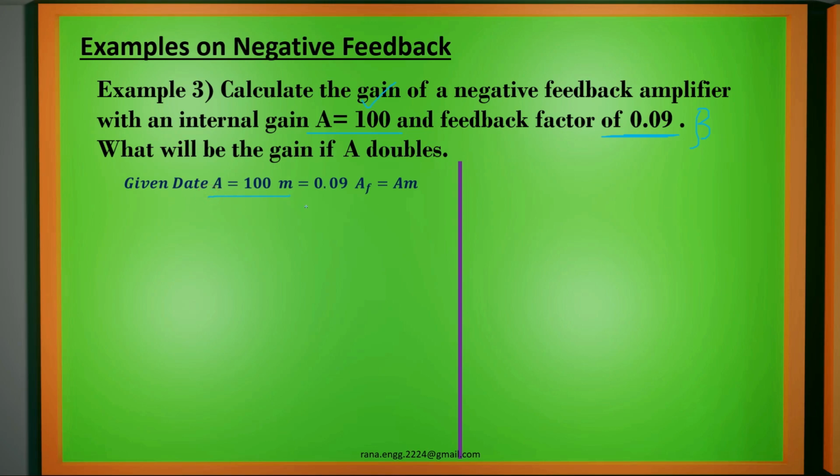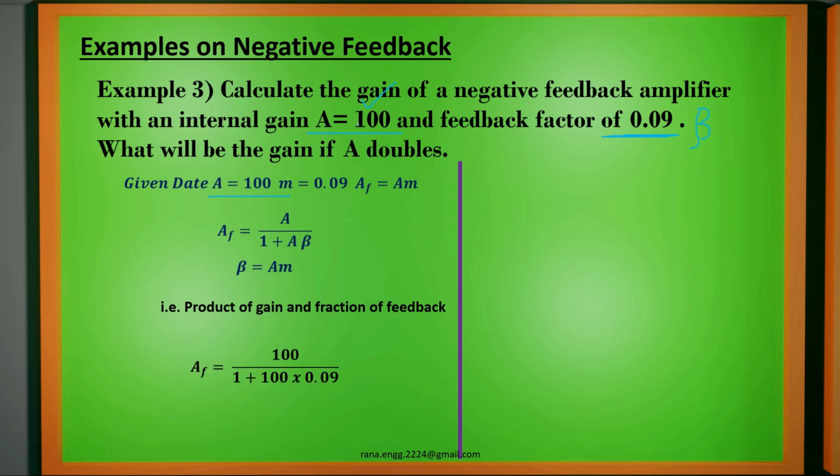A is 100, beta is equal to 0.09. Let us check out. AF is equal to A by 1 plus A beta, that is the formula. Then we have to take the product of fraction. For 100, AF is equal to 100 divided by 1 plus 100 into this fraction. So this value will be equal to 10. So 10 is the feedback gain when the overall gain is 100.